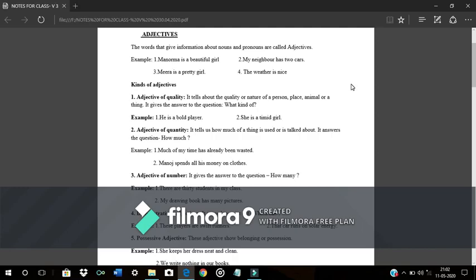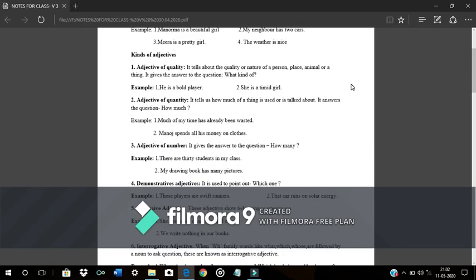Next, third one is adjective of number. It gives the answer to the question how many. There are 30 students in my class. 30. My drawing book has many pages. Many. Fourth one is demonstrative adjective. A demonstrative adjective is used to point out which one.